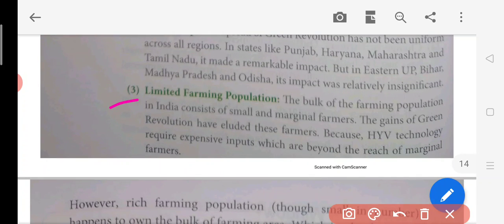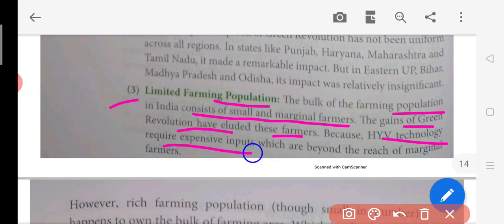Then, limited farming population. The bulk of the farming population in India consists of small and marginal farmers. The gains of the green revolution have eluded these farmers because HYV technology requires heavy inputs which are beyond the reach of marginal farmers. These people do not have that many resources. Whenever they buy these hybrid high yield variety seeds, they have to incur more expenditure and purchase more inputs to protect such crops. They do not have that much money, so they are not doing it. So this is another problem for small farmers.